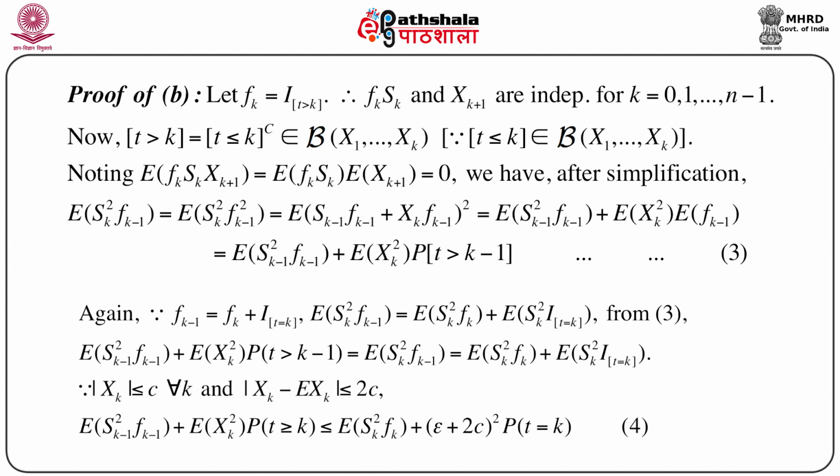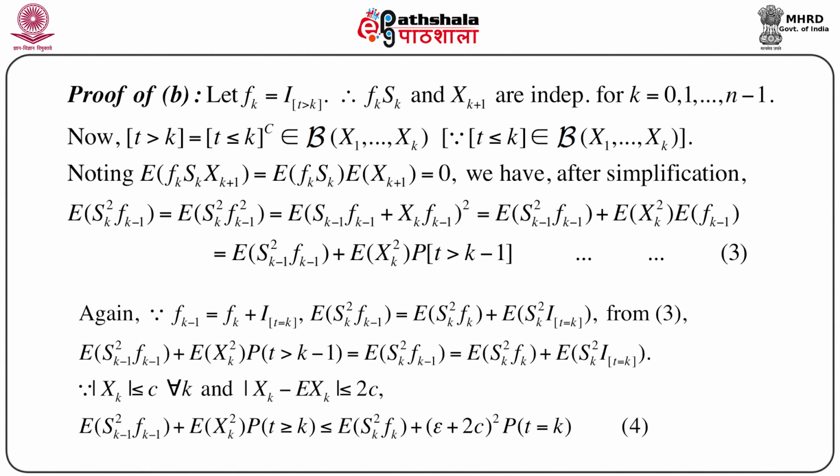Now, note one thing: if we consider the expectation of fk into Sk into Xk plus 1, we have seen that fk Sk is independent of Xk plus 1. So, we immediately have the expectation of fk Sk into the expectation of Xk plus 1, which equals 0. Hence, after a little bit of simplification, if we write the expectation of Sk square fk minus 1, you see, fk minus 1 is nothing but an indicator function.